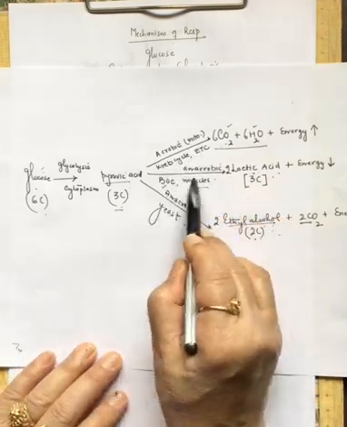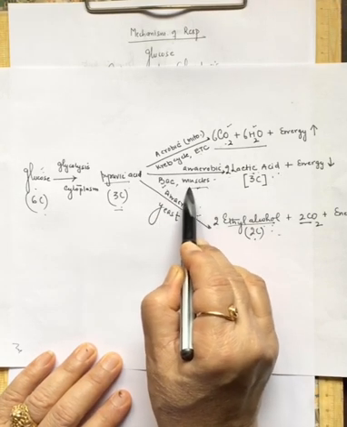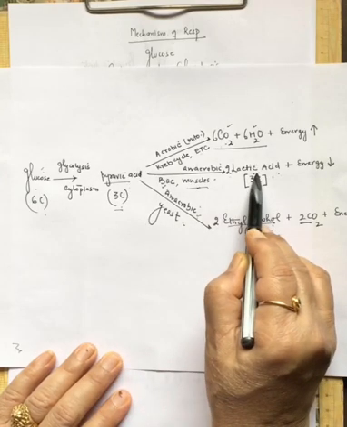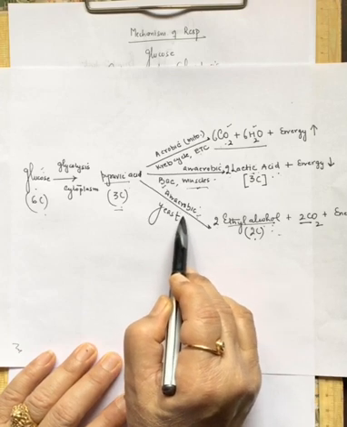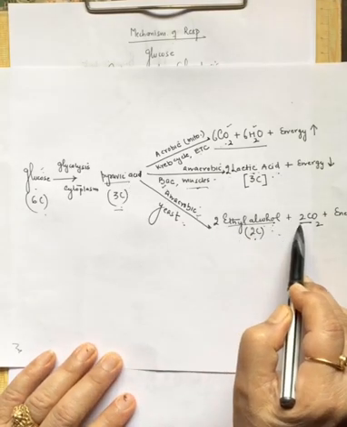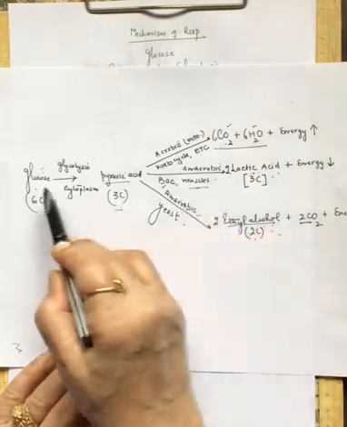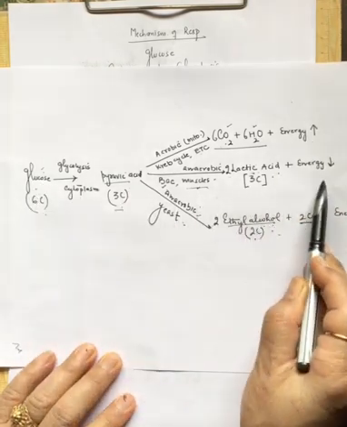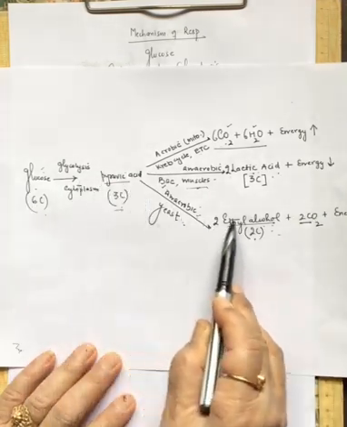If it is anaerobic respiration, that takes place in bacteria or in muscles during intense exercise, then pyruvic acid will change into lactic acid. Or if it is taking place in the yeast, that shows anaerobic respiration, then the pyruvic acid will change into ethyl alcohol along with CO2 with a little amount of energy. So this is aerobic respiration, right? And this is anaerobic in bacteria or muscles, and this is anaerobic in the yeast.